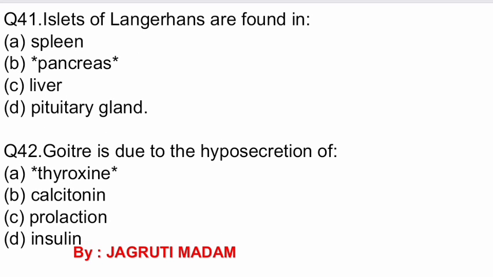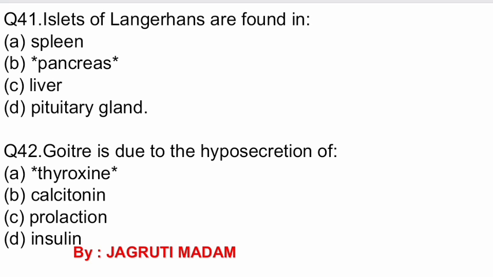Question number 41. Islets of Langerhans are found in. Options are spleen, pancreas, liver, pituitary gland. The correct option is pancreas. Question number 42. Goiter is due to the hyposecretion of. Options: thyroxine, calcitonin, prolactin and insulin.